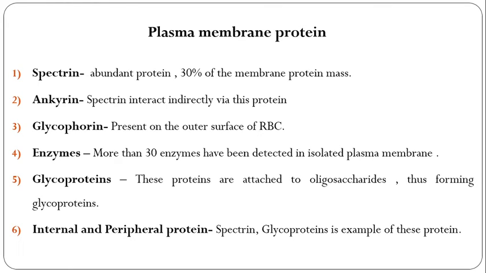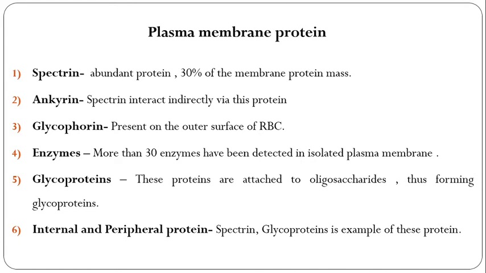The fourth one is enzymes. More than 30 enzymes have been detected in isolated plasma membrane. Those most constantly found are 5'-nucleotidase, Mg2+ ATPase, Na+/K+ ATPase, alkaline phosphatase, adenyl cyclase, RNase, etc. These enzymes are important in ion transfer across the plasma membrane.